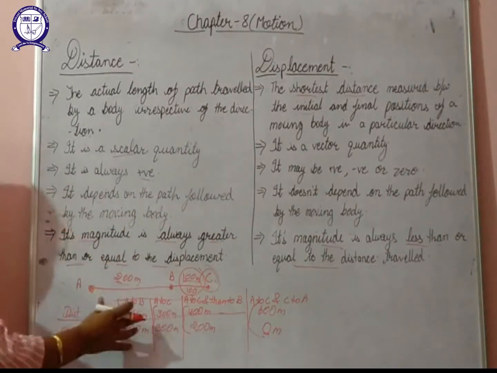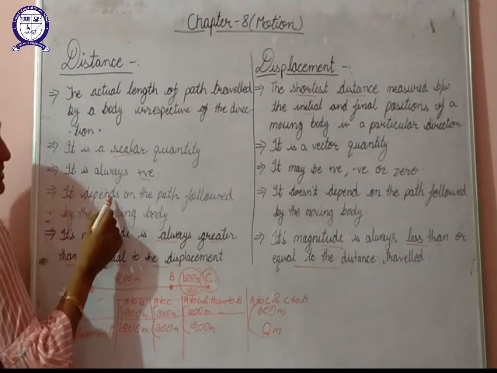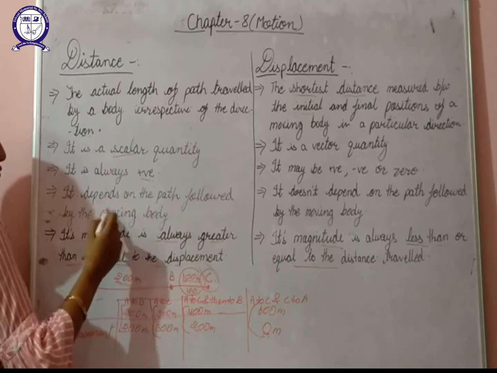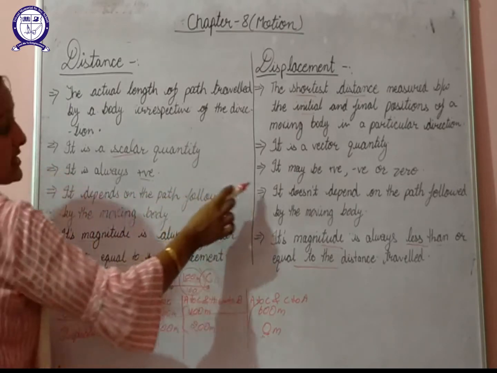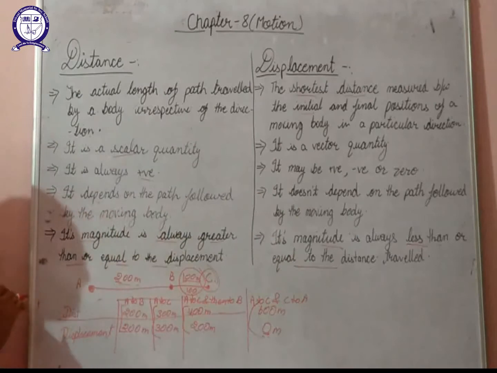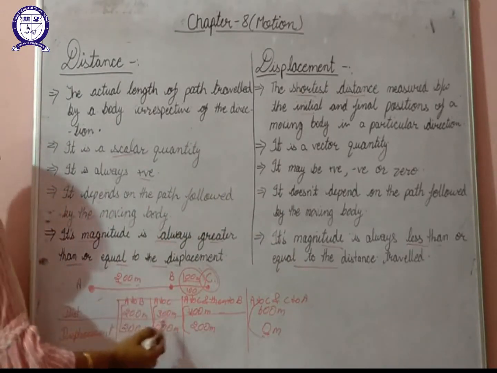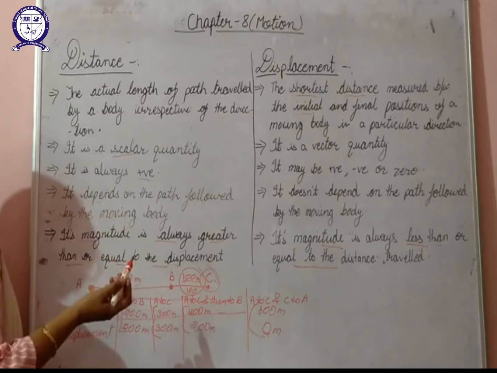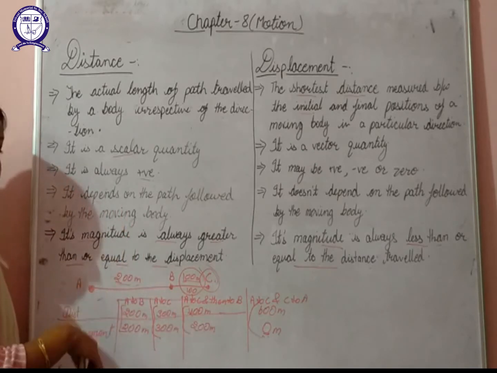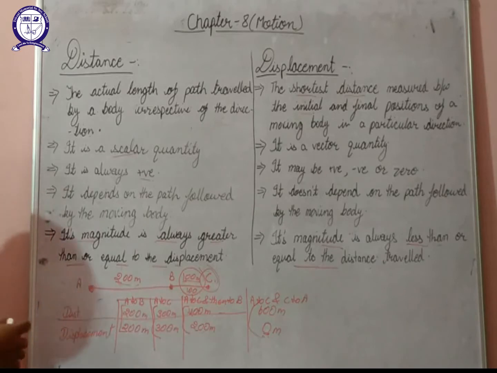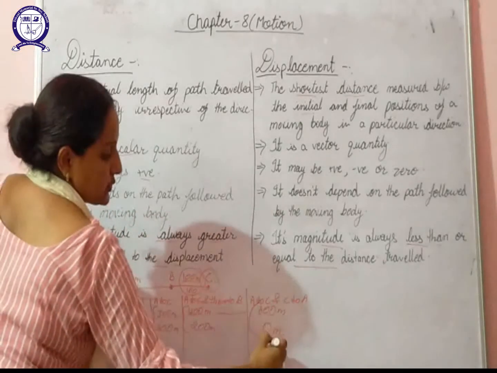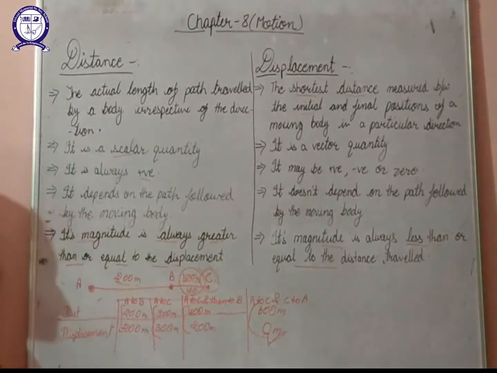Next thing, from this we can conclude that the distance will depend on the path followed by the moving body, whereas the displacement will not depend on the path followed by the moving body. Distance, here we have seen that it is always positive, but displacement can be positive, it can be negative, or it can be zero also, as we have shown it with the help of this example.